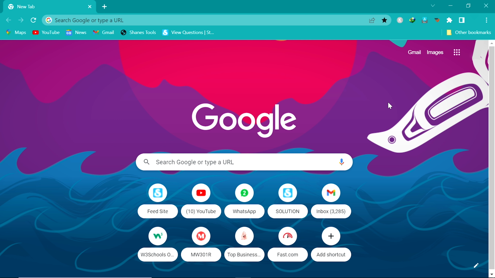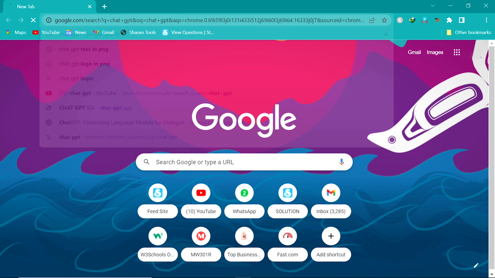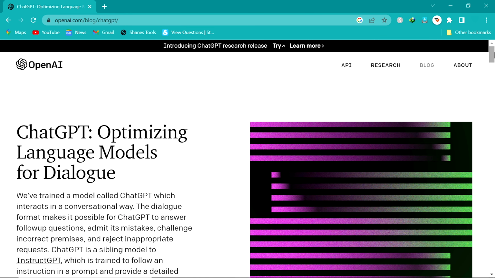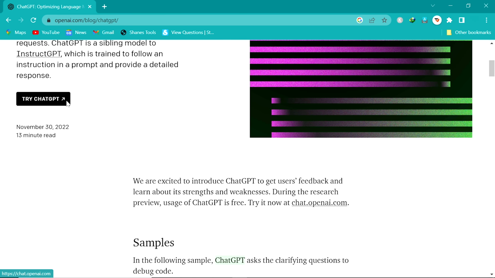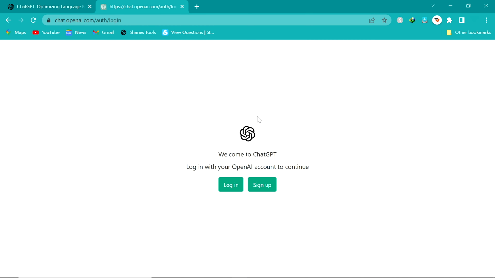So first we open our favorite search engine. Then we search here ChatGPT. Then click enter. Now we open the first website. After opening this website, scroll down and click here Try ChatGPT. After opening this page of the website, we click on sign up.